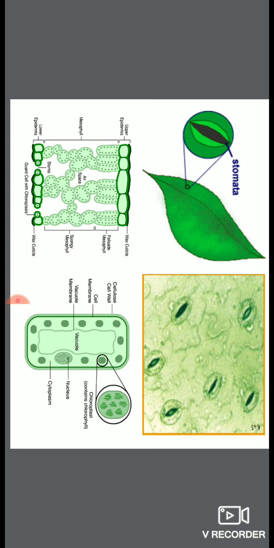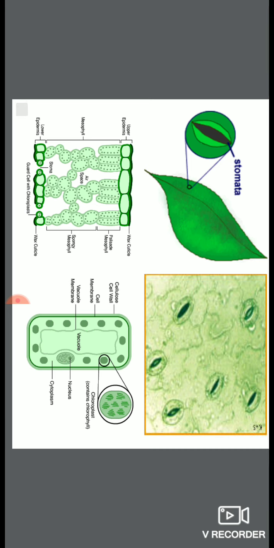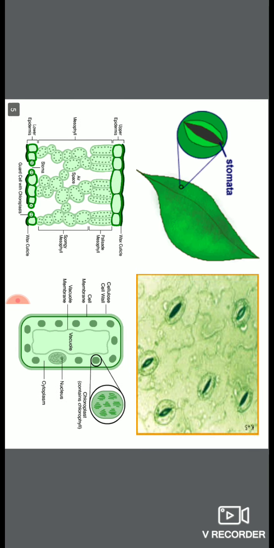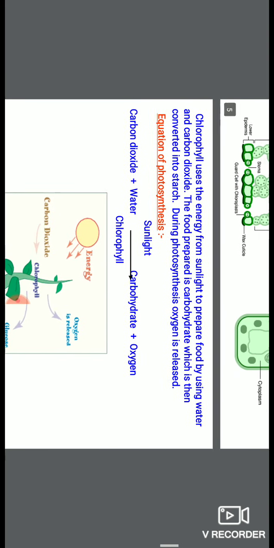This is a single cell of a leaf, and these dot like structures are chloroplasts, and they contain chlorophyll pigment which traps sunlight. So in the leaves there are cells, in the cells there are chloroplasts, and in the chloroplasts there is chlorophyll pigment which traps sunlight and helps in photosynthesis. Okay, this is the structure of the leaf. I hope it's clear to you.